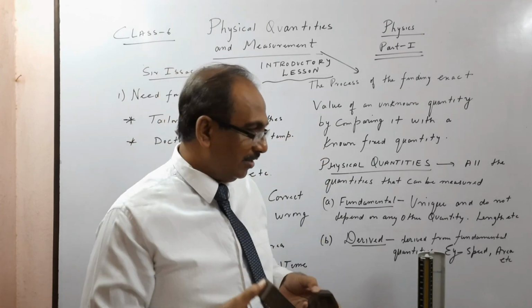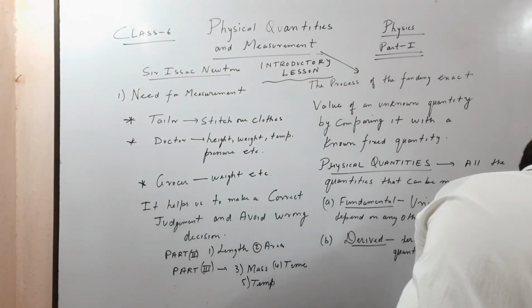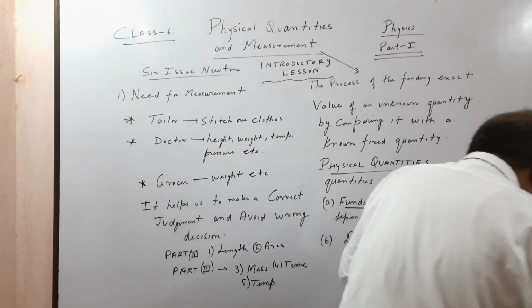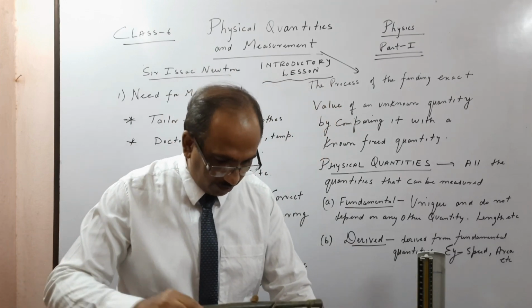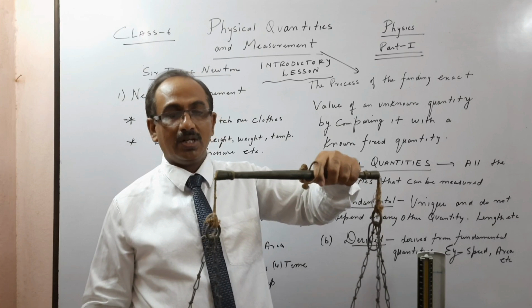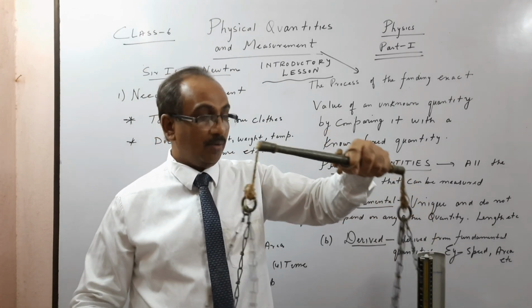That also I have, which I got from my grandfather. Then we have a beam balance, which is around 30-40 years old, and we use it to find the mass of a body.